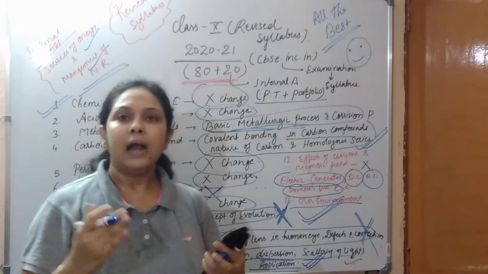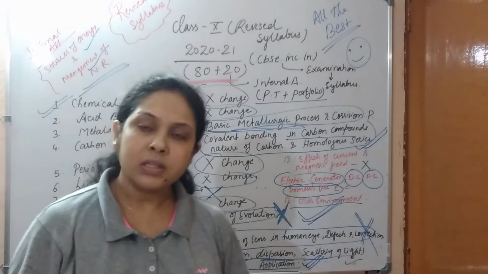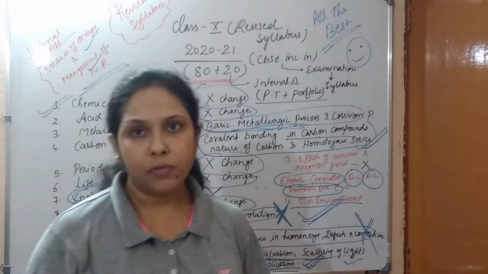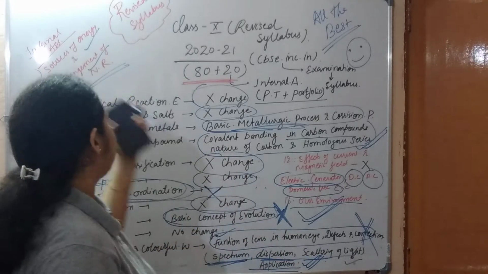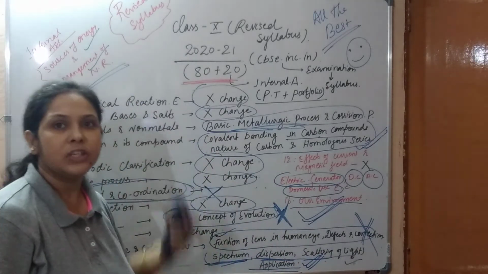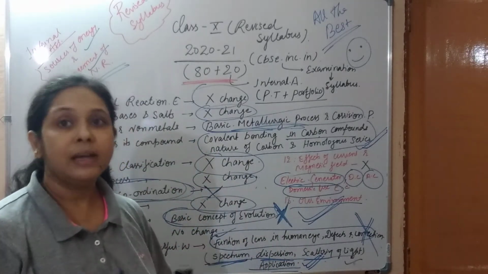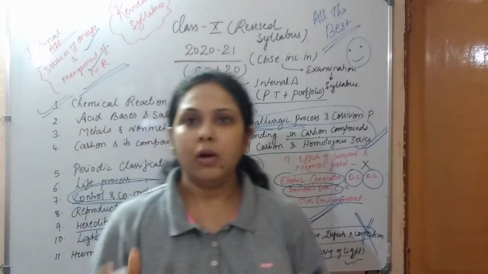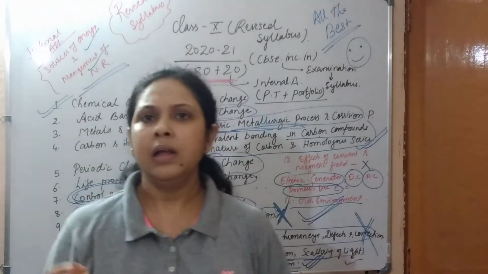It means they will be assessed by your teachers through a write-up or portfolio formation. So Sources of Energy and Management of Resources got eliminated. This is all about the science syllabus.